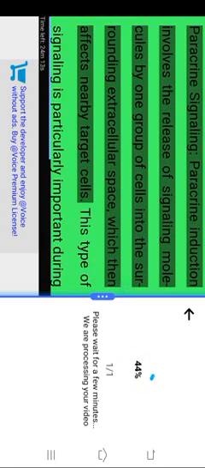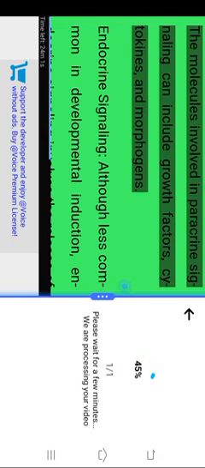Paracrine signaling. Paracrine induction involves the release of signaling molecules by one group of cells into the surrounding extracellular space, which then affects nearby target cells. This type of signaling is particularly important during embryonic development, such as in the development of the heart and limb buds. The molecules involved in paracrine signaling can include growth factors, cytokines, and morphogens.